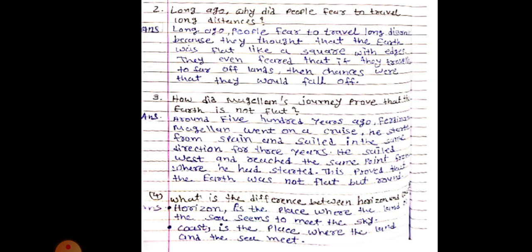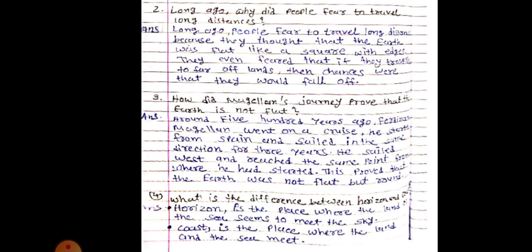They even feared that if they travelled to far off lands, then chances were that they would fall off. उन लोगों को ऐसा लगता था कि flat भी है और corner कोने हैं, edges हैं, so हम long तक चलेंगे तो वहाँ से गिर जाएंगे. So people feared to travel long distance.